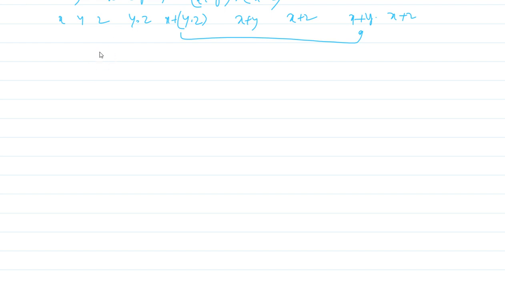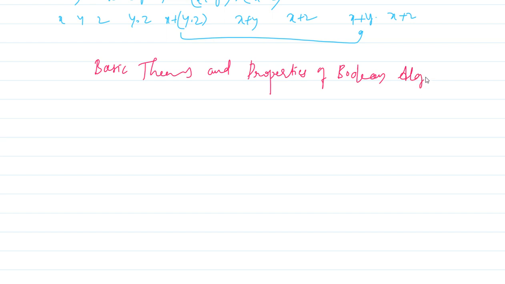So I write here: basic theorems and properties of Boolean algebra. Okay. And one more important theorem or principle we have to discuss now, that is known as the duality principle. What is that? Duality principle.